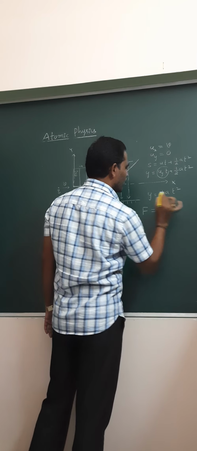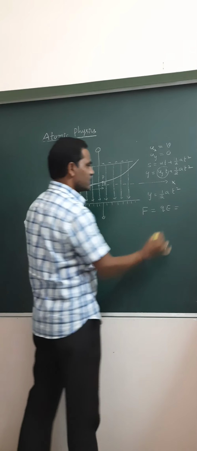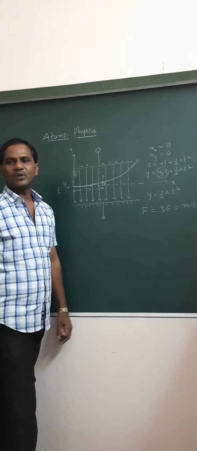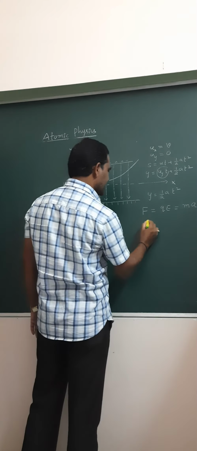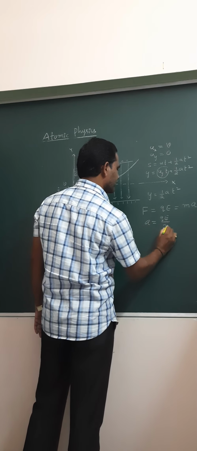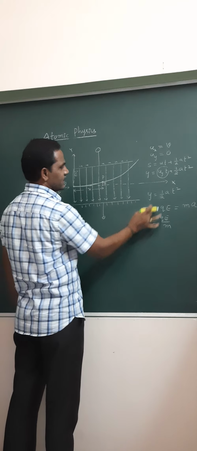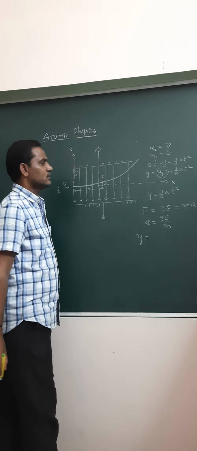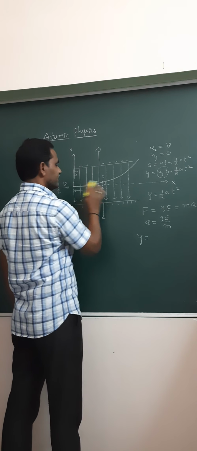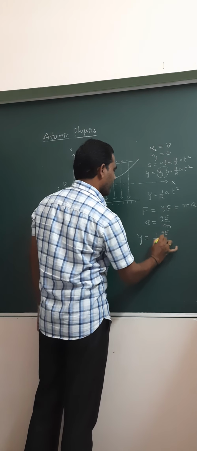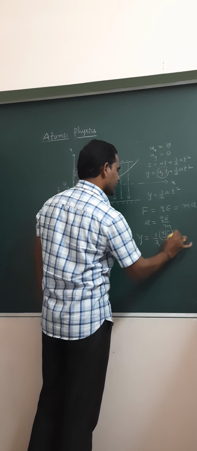This is the net force on the particle, so according to Newton's second law, F equal to ma. Then the acceleration of the particle, a, is equal to QE by m. Substituting this, the vertical displacement after time t seconds, y, is equal to half into QE by m into t square.